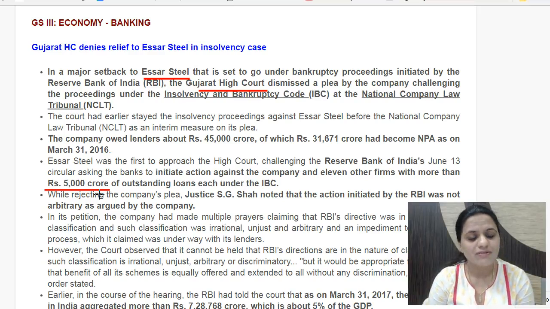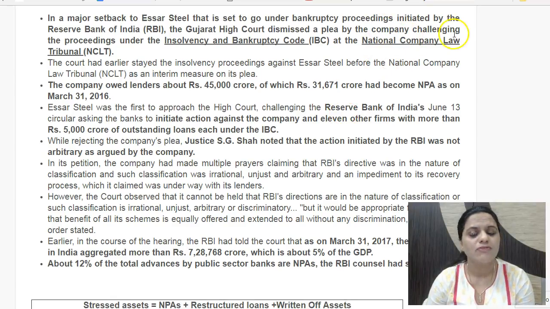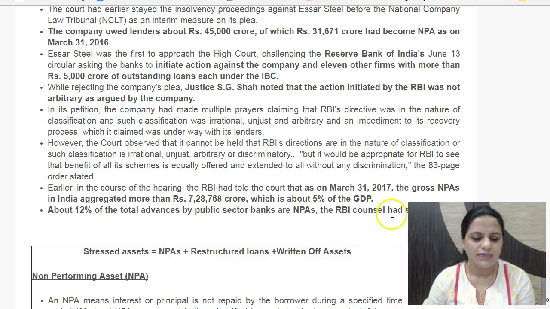This is the argument which the company is putting forth, but the Gujarat High Court says that the RBI has all authority to initiate such a proceeding and refer the SR Steel case to the National Company Law Tribunal, and the National Company Law Tribunal will take a decision based on the facts. So the expert views would be taken here, and SR Steel has accepted this order of the Gujarat High Court, and they say that we will have our arguments before the National Company Law Tribunal now. So this is the announcement.